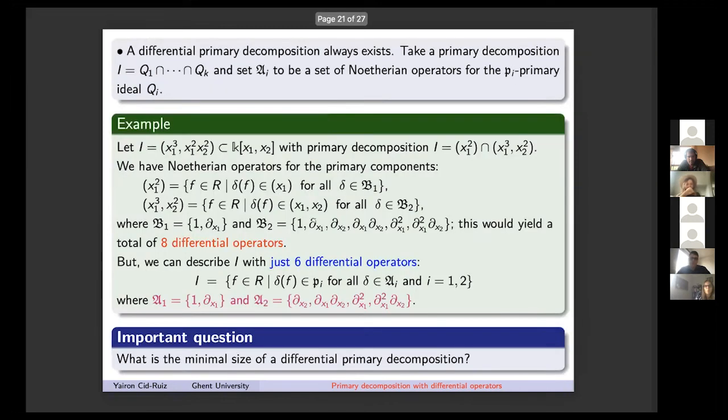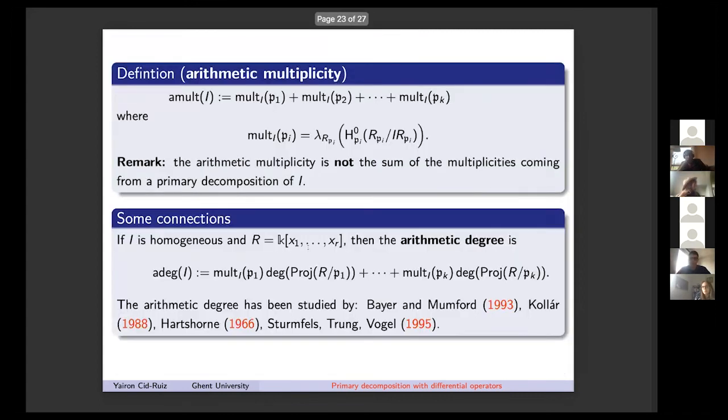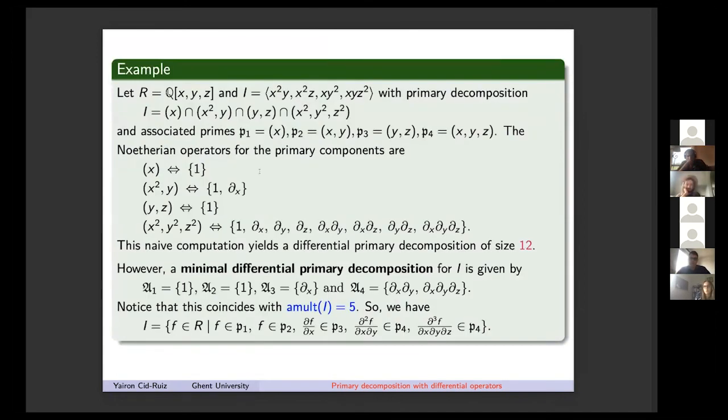Here the two differential operators are repeated, and they are deleted. So we have examples where the naive bound of summing the multiplicities of all the primary components can be arbitrarily different from the arithmetic multiplicity. So let's see this basic monomial example also.